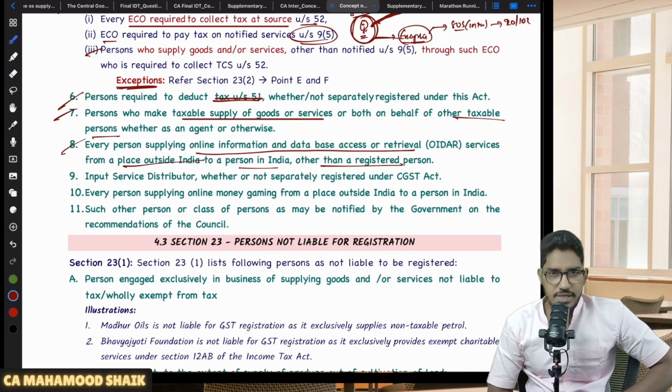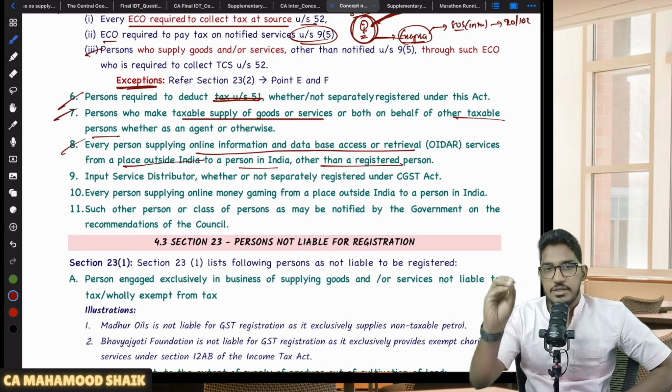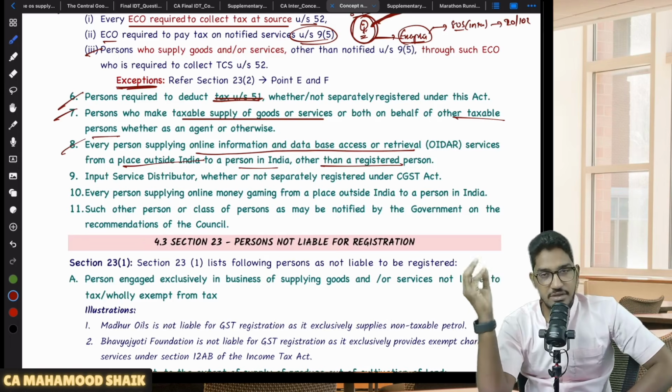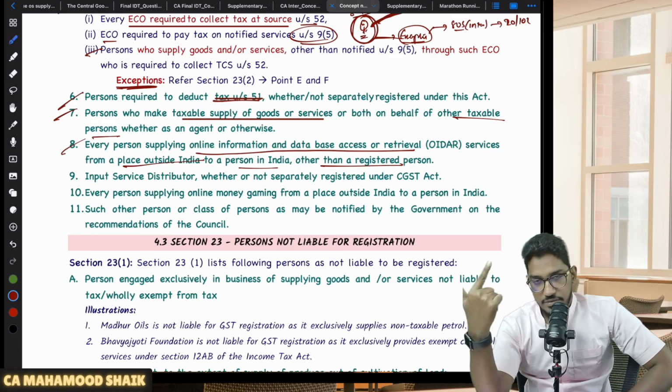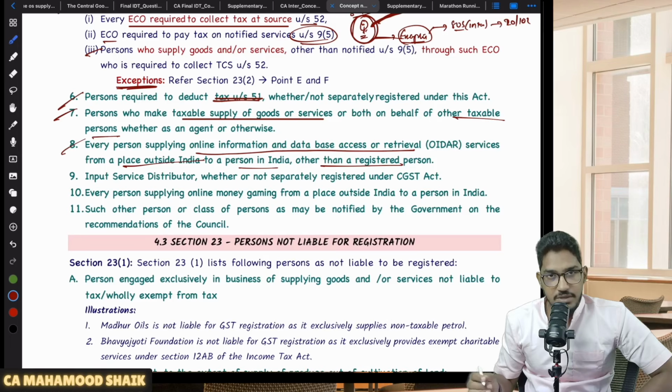Not important for CA Inter. These provisions we will learn at the CA Final level. OIDR services are not part of the CA Inter syllabus; they are part of CA Final, where we will learn them. But here you have to remember, if you are a person supplying OIDR services from a place outside of India to a person in India who is not a registered person, then you are liable for compulsory registration. So Netflix, Amazon Prime, these are all liable to compulsory registration in India.